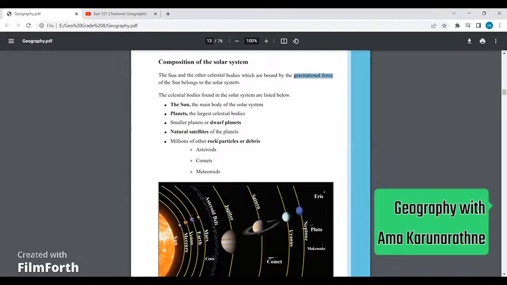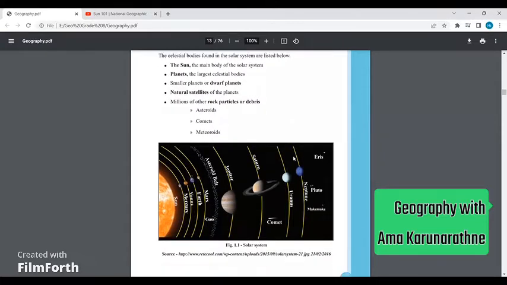So this is basically the composition of the solar system. Remember, our solar system is just like a family, and the family members are the sun, planets, dwarf planets, natural satellites, and rock particles. These are the family members of the family called the solar system.